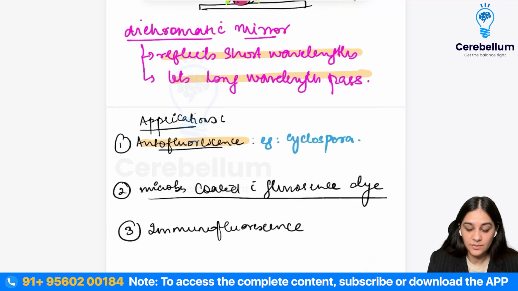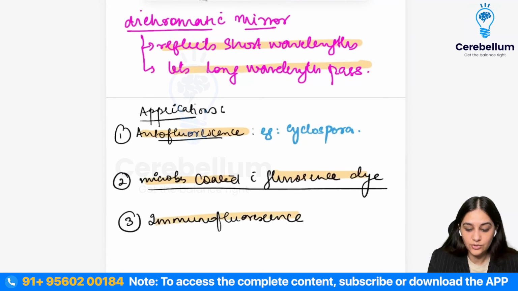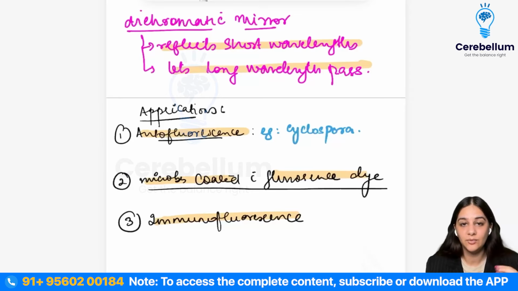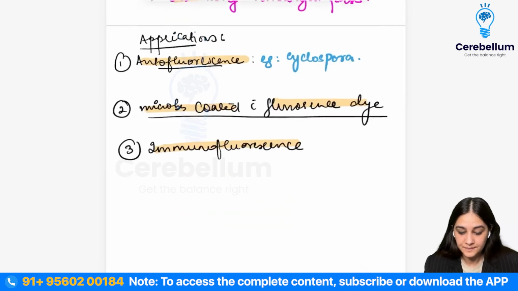Then you can actually coat these microbes with the fluorescent dye and see them just like we were doing it. And we can also coat an antibody with these immunofluorescent dyes, and you can then attack an antigen. You can make this fluorescent labeled antibody attach to the antigen, and then you can detect the organism, right? So these are the different applications.